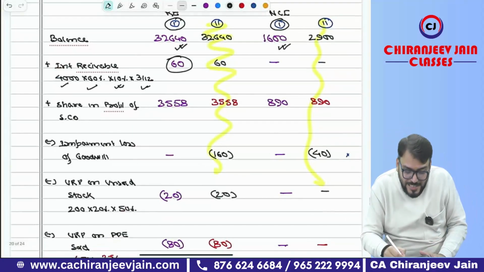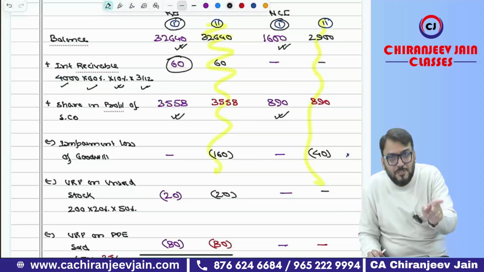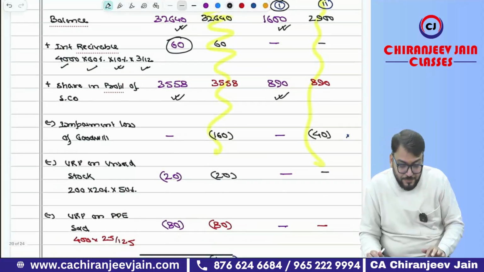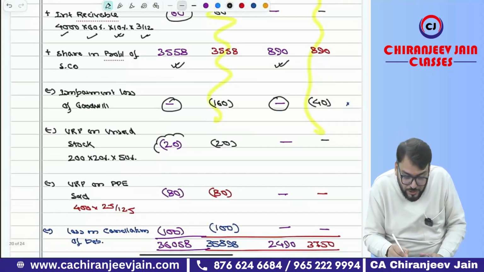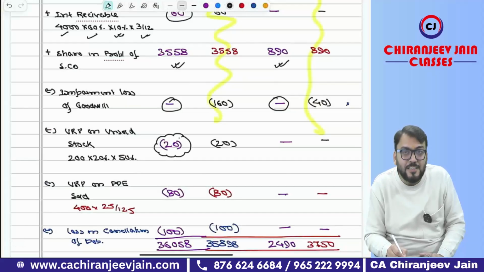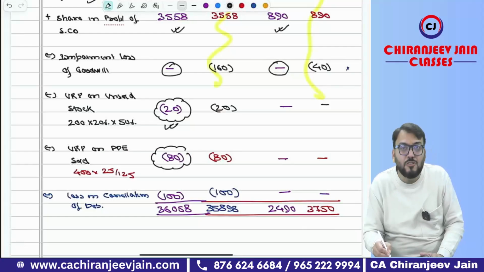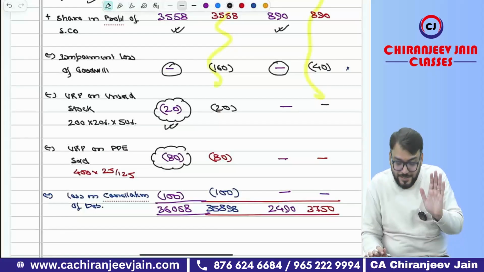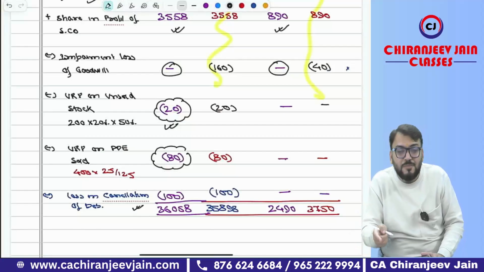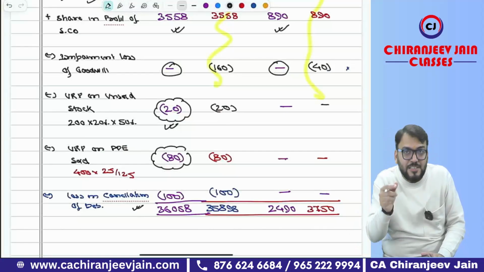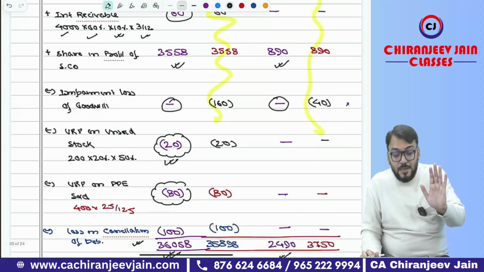Yes, sir. Then share in profit of subsidiary company and NCI will be recorded as per the net asset statement calculation. In this case, there was no impairment loss of goodwill. Then URP on unsold stock, because that was a downstream transaction, is entirely deducted from retained earning. Then URP on PP sold, that was 800, because this was also downstream, is entirely deducted from retained earning. Then loss on cancellation of debenture: as I said, acquired at rupees 2,500, but the nominal value is 2,400. The difference is loss on cancellation, deducted from retained earning. This will be the amount of retained earning. This will be the amount of NCI. Correct?